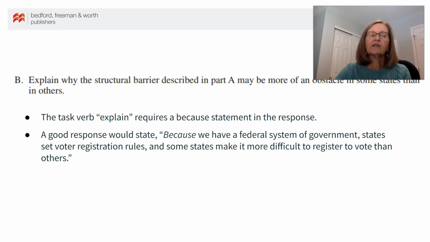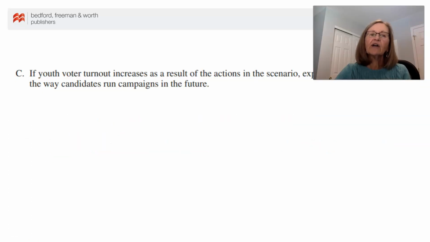Part C of the concept application question requires an explanation of the impact of the scenario on how government or politics operate. In this case, Part C states, if youth voter turnout increases as a result of the actions in the scenario, explain how this could affect the way candidates run campaigns.